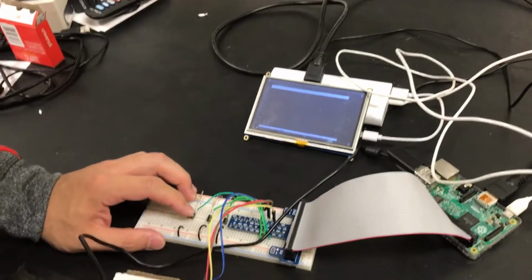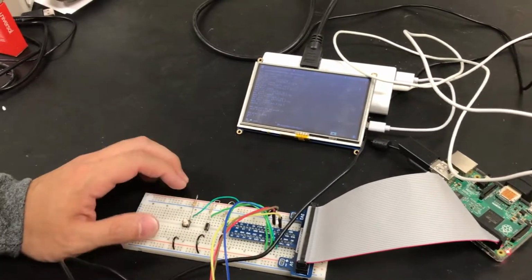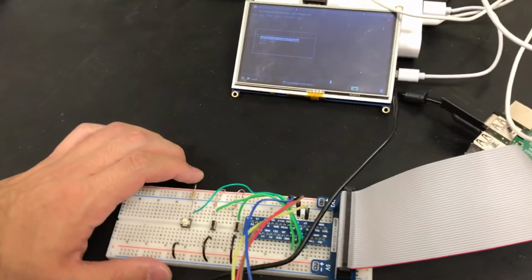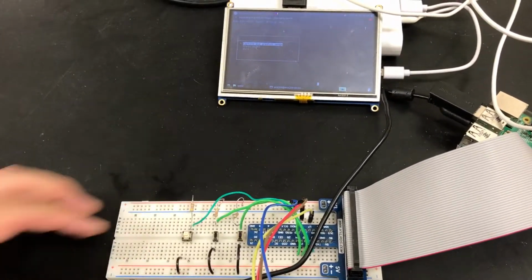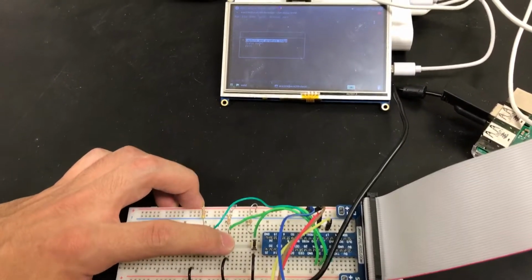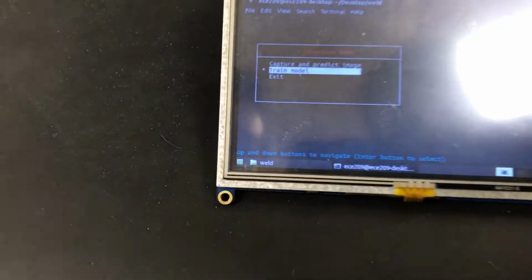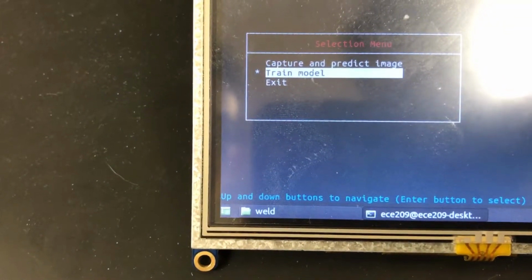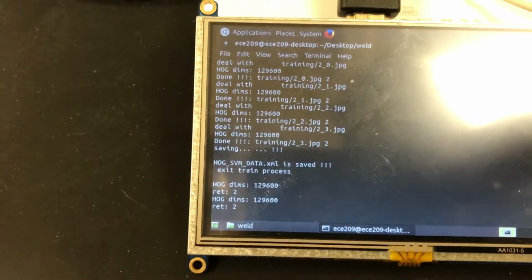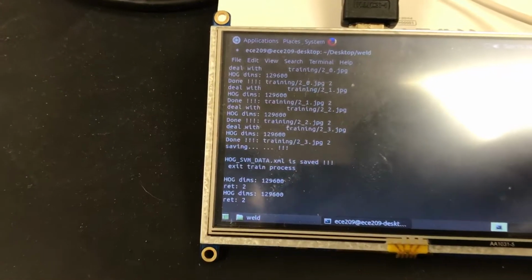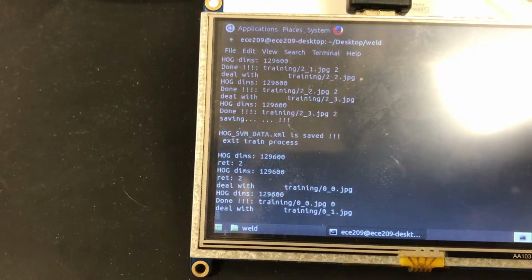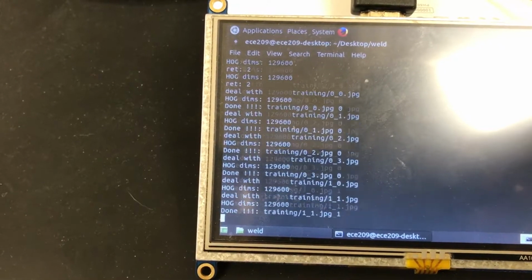Okay, so for this project, we used the SVM, which is the support vector machine algorithm, for defect detecting, which means we need a pre-trained model. To train this model, we just select this and press the button. It's going to take a few seconds, and then it will start to train the model.